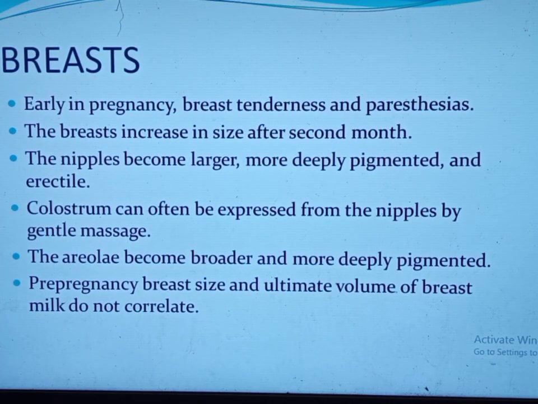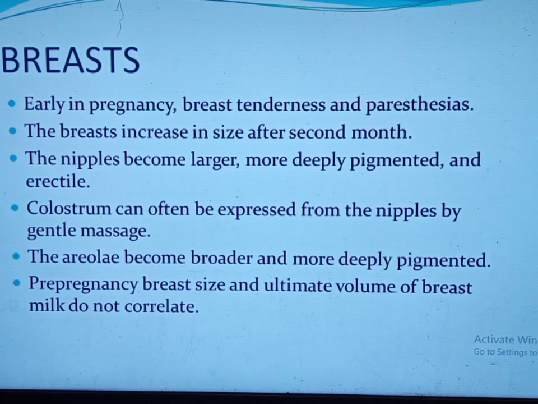The breast: early in pregnancy, breast tenderness and paresthesia can occur, and the nipple becomes larger, more deeply pigmented, and erectile. Colostrum can also be expressed from the nipple by gentle palpation. This is a yellowish fluid secreted from the nipples. It starts to appear around 16 weeks of gestation. It is not associated with preterm deliveries.